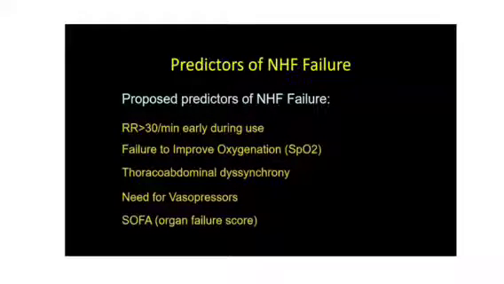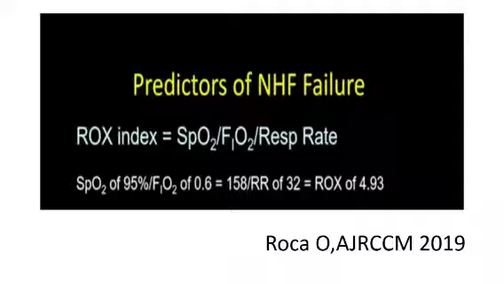So is there a predictor that my high flow nasal cannulas are not working? Yes, there is. What is it? This is a very recent study by Roca. In 2019, he predicted whether there is a point when we need to say enough is enough, we need to stop high flow nasal cannula and intubate a patient. It is known as the ROX index.